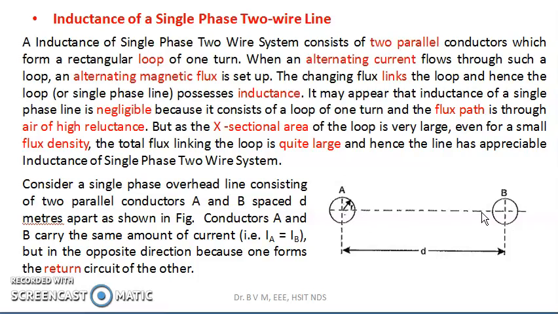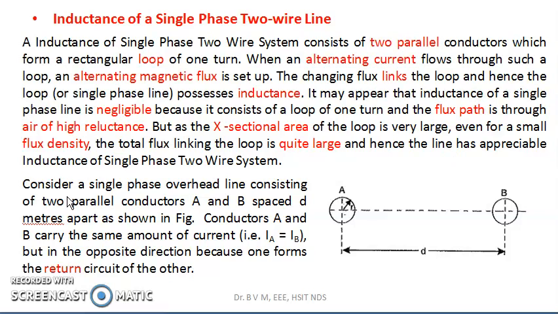So imagine what is the cross-sectional area of that loop. It is large. So even for a small flux density, the total flux linking the loop is quite large. Hence, the line has appreciable inductance.